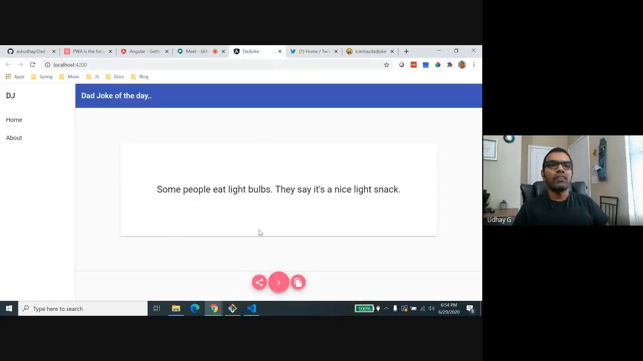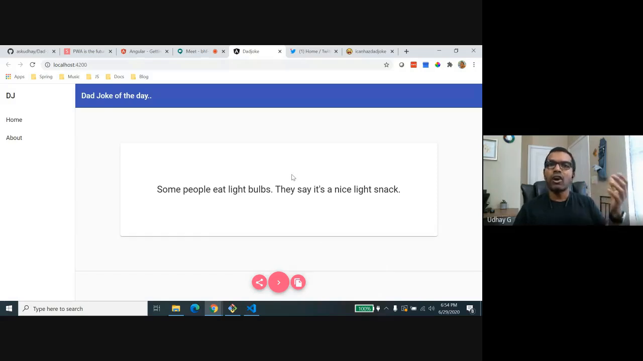And the other one I have here, this is not a PWA app, it's just an app. The other functionality I have here is copy to clipboard. When I click on this, it just copied the joke to my clipboard. And how these functionalities are working here is because I'm using modern web APIs.